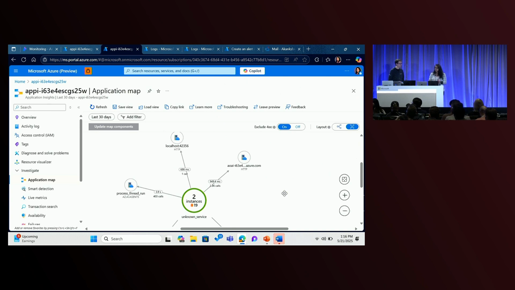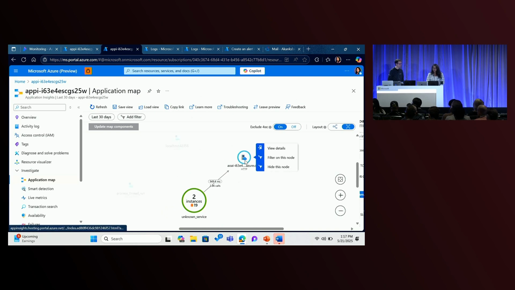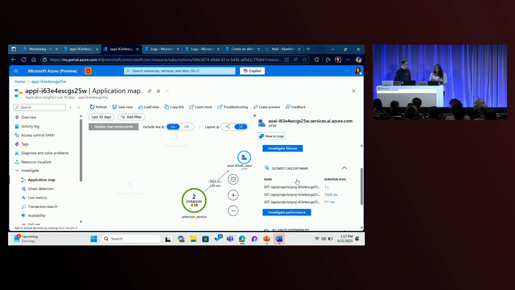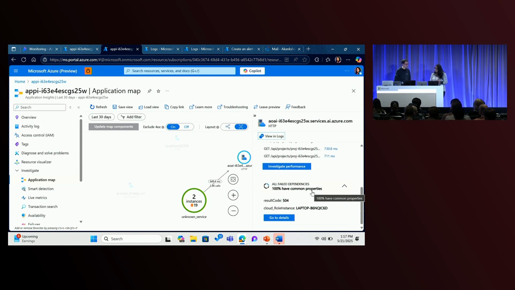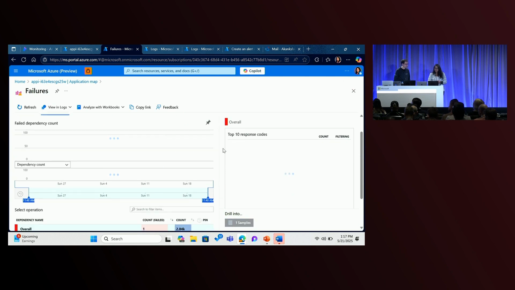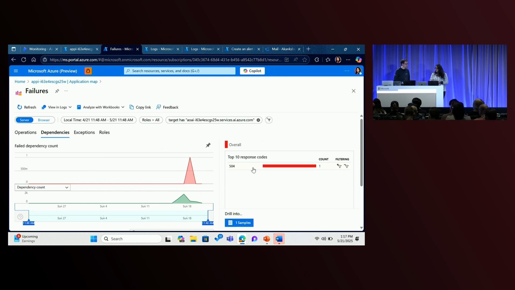Now, these components are independently deployed, and they have access to all of the telemetry that comprises all of the application components and systems. So you can go into this view and click any of these components, and you can see the top failing status codes, if there are any failures in the application, and the slowest calls by name, so you can really get into your API call structures, as well as your failed dependencies in your application. If you want to investigate further and root cause it, you can go to investigation scenarios and see what exact failures you're getting. So it looks like we're getting a 504, which is not great in production, so we might need to look into that further.